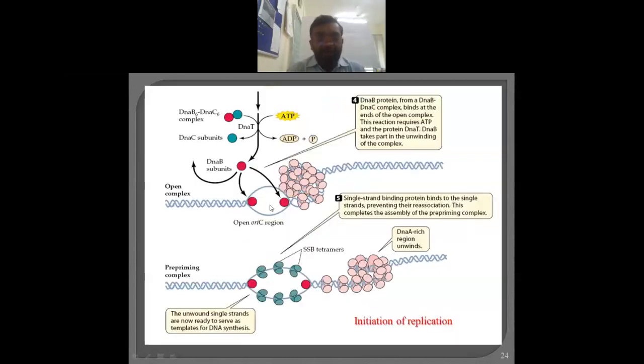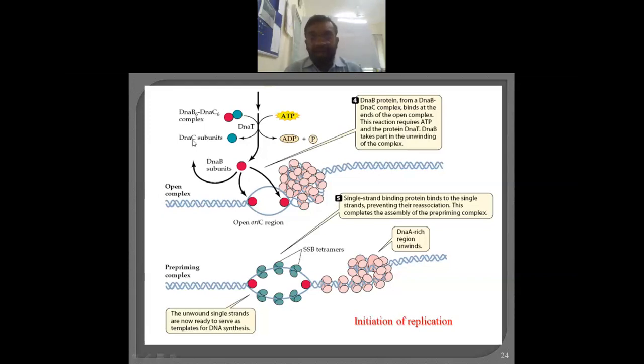Now the complexes get formed, and due to this the AT region is there, and hence both the strands get separated. As both the strands are separated, the DNA subunits get attached. While to activate DNA B, a DNA C is required. It means DNA C is indirectly required.